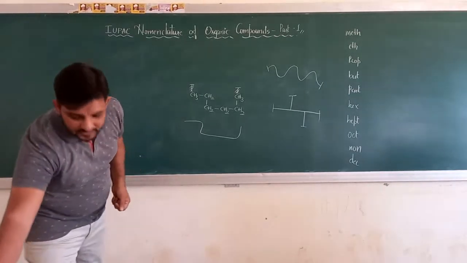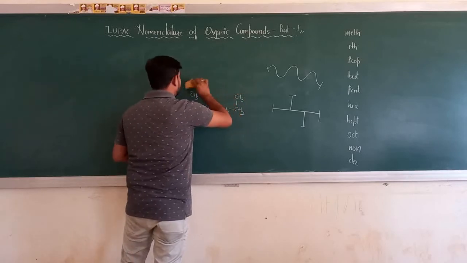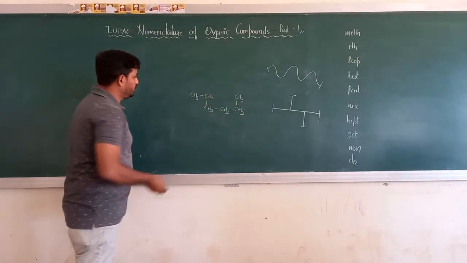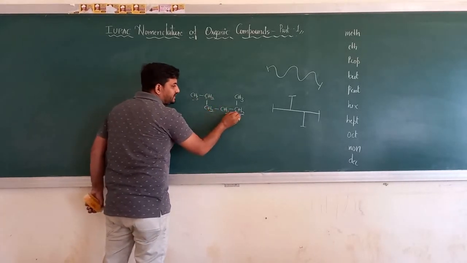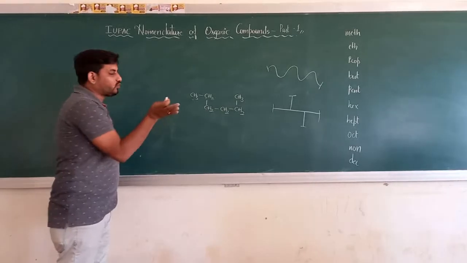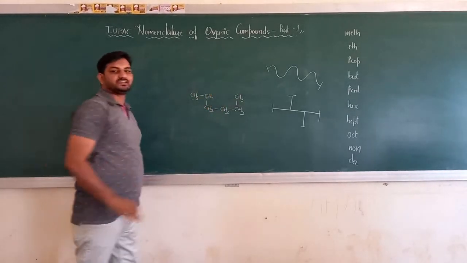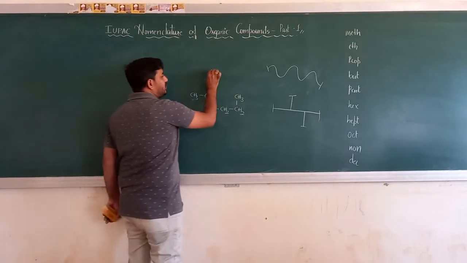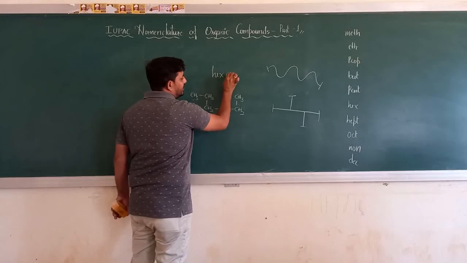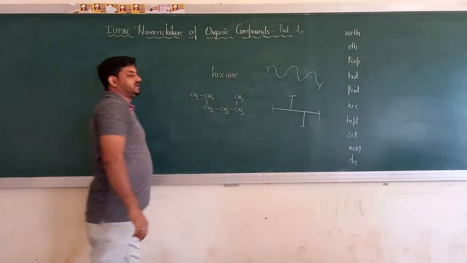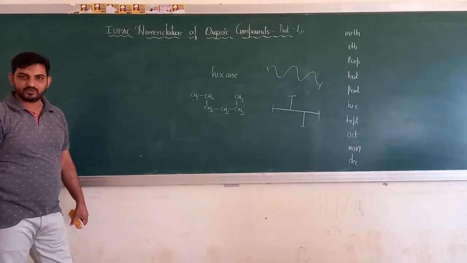So what is the name of this compound? You can just go on naming this compound and just cut this off. Meth, eth, prop, but, pent, and hex. Same compound that I had given in the previous example, I have repeated it, written in a different direction. So what is the IUPAC name of this compound? There are 6 carbon atoms, so hex, it is an alkane, hence it is hexane. I hope I am clear with this.